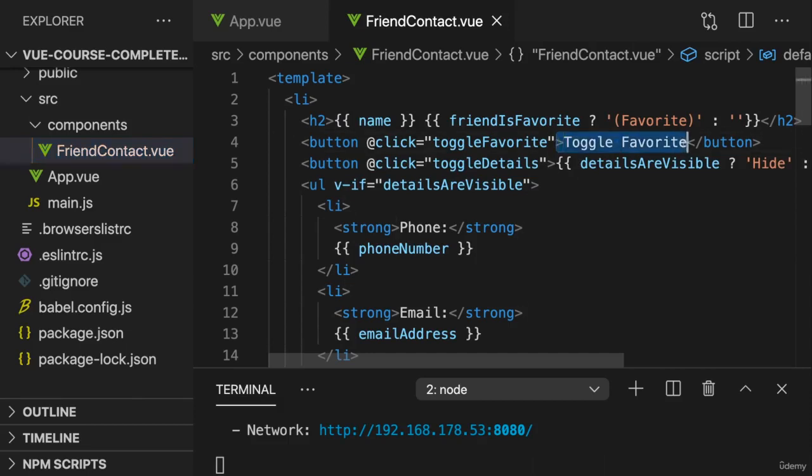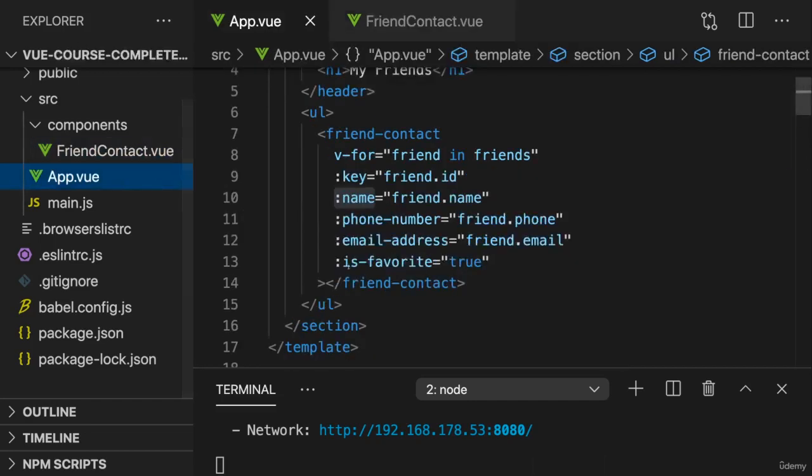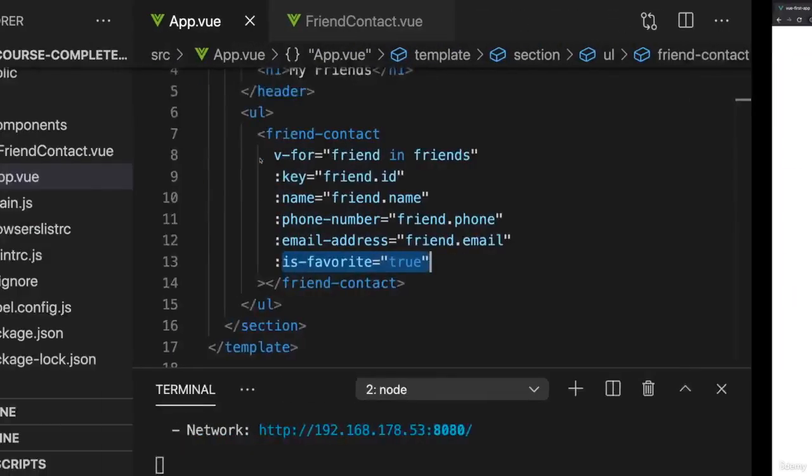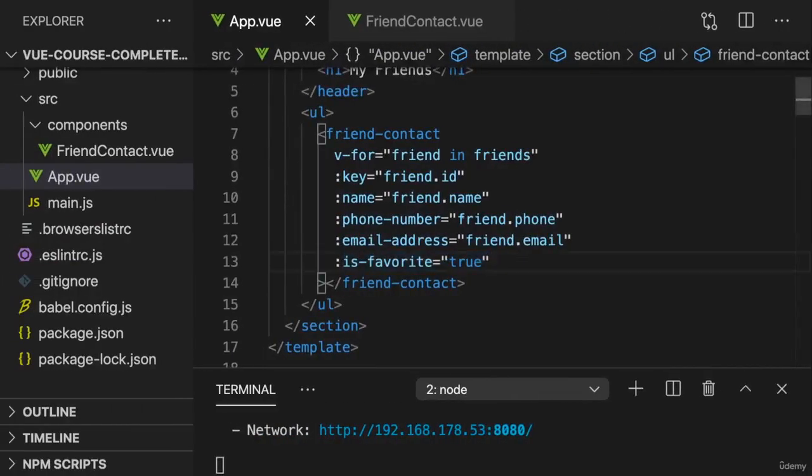A good example would be toggle favorite. At the moment, this is kind of a dummy thing. I'm setting it to true for every generated friend, and we're not really managing it on a friend-specific level. Yes, I can toggle it for an individual friend, but that only changes inside of the component. In reality, just like the name, the phone number, the email address, isFavorite should not be set to true like